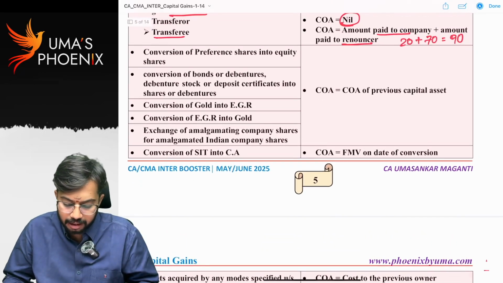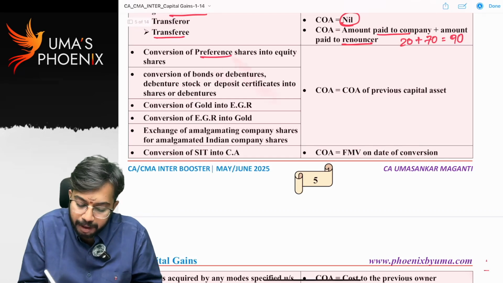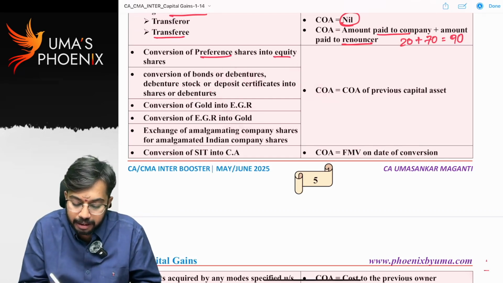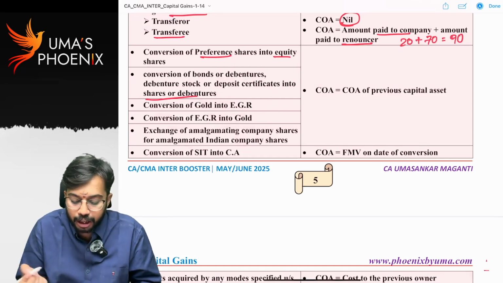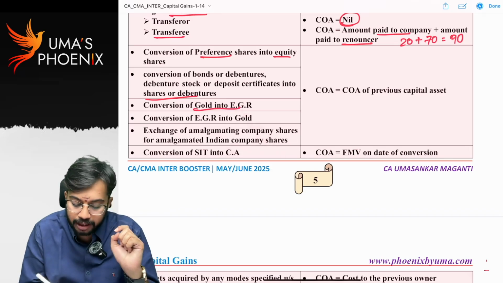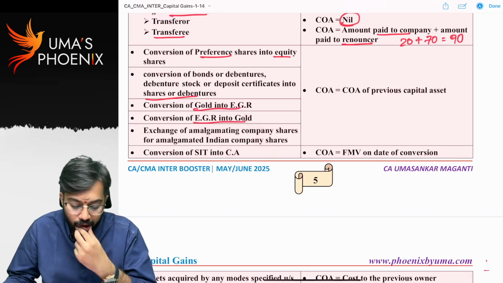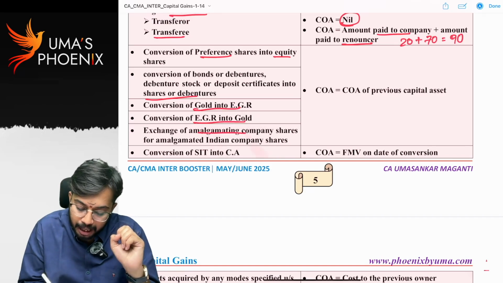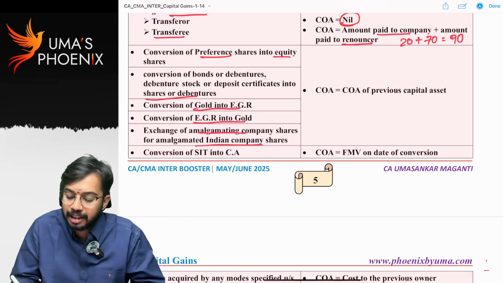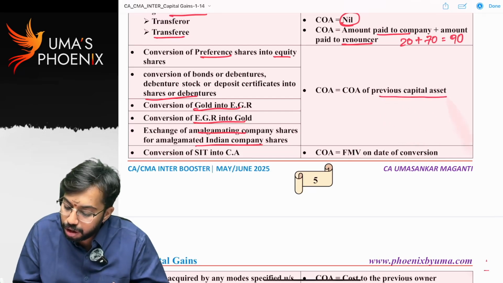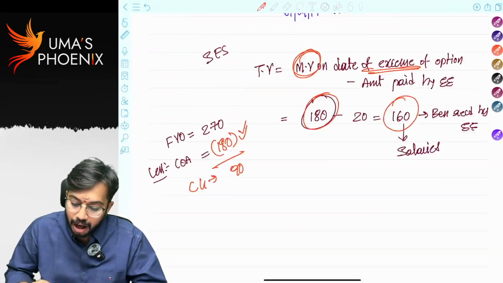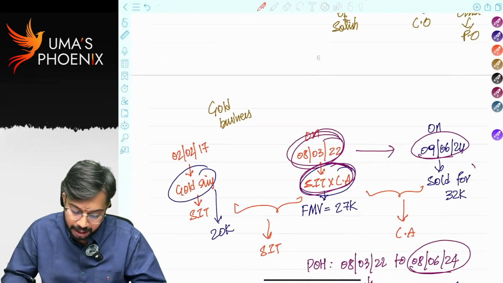See, in these cases, conversion of preference shares to equity shares, conversion of bonds, debentures, debenture stock or deposit certificates into shares or debentures, conversion of gold into electronic gold receipt into gold, exchange of amalgamating company shares for amalgamated Indian company shares. In all these cases, cost of acquisition is equal to cost of previous capital asset. What do you mean by this? I gave this example of preference shares and equity shares, right?